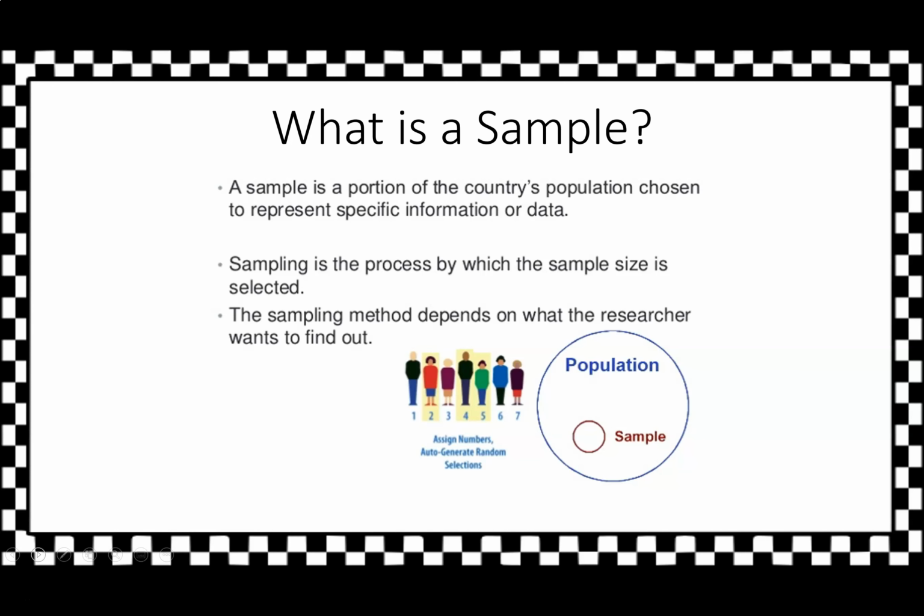Sampling is the process by which a sample size is selected. So that might be by assigning random numbers, auto-generating random selections, etc. The sampling method depends on what the researcher wants to find out. And looking at this picture down here, we can see that the population is the entire set and the sample is just a subset of that population.